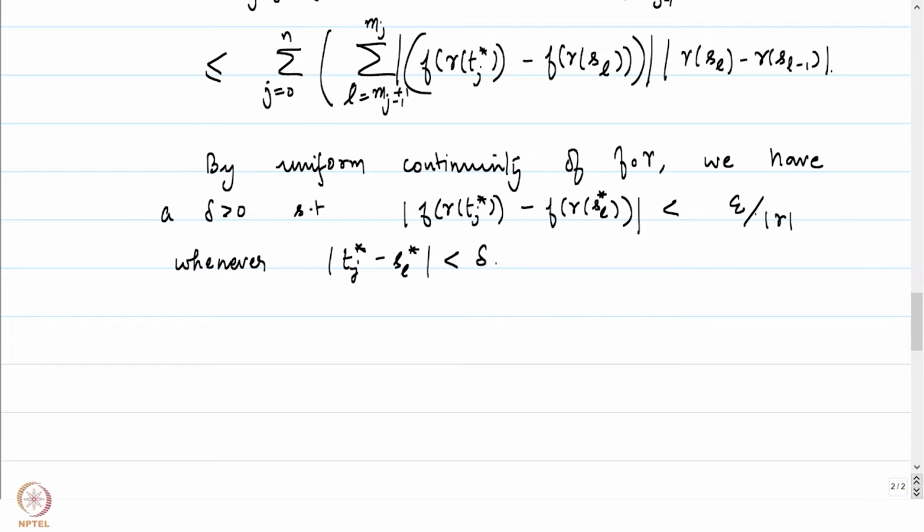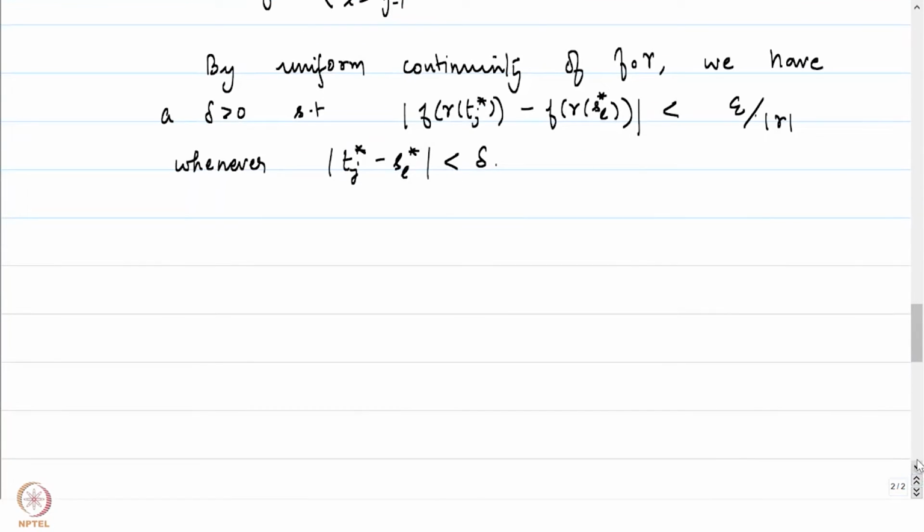So hence, if we start off with delta as the maximum partition size, then t_j star and s_L will be in the interval t_{j-1} to t_j, which will have a distance of less than delta. Therefore, this condition will be satisfied. Thus, for the mesh size of P1 less than delta, and P2 is a refinement, so in particular the mesh size of P2 is also less than delta.